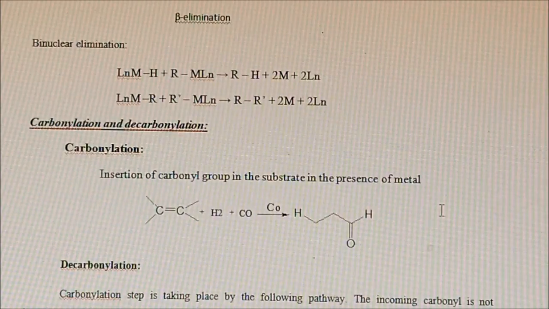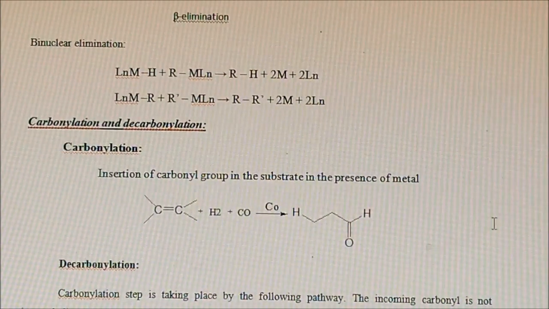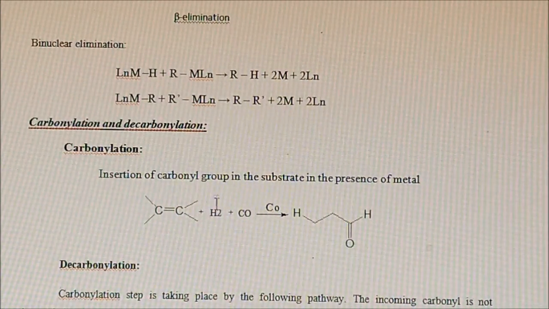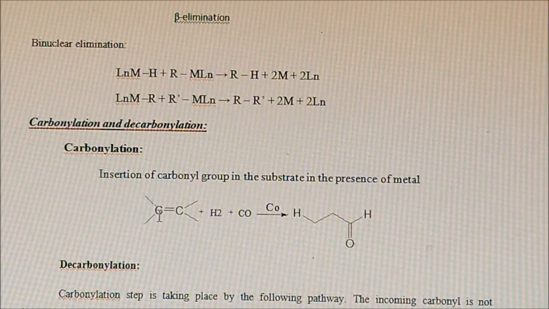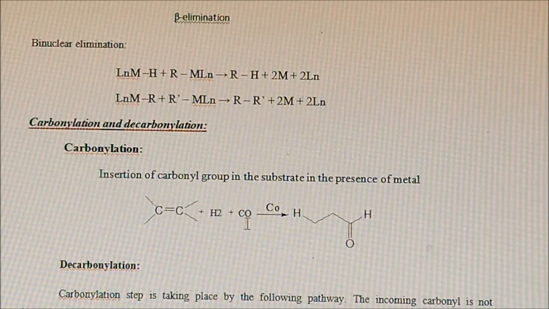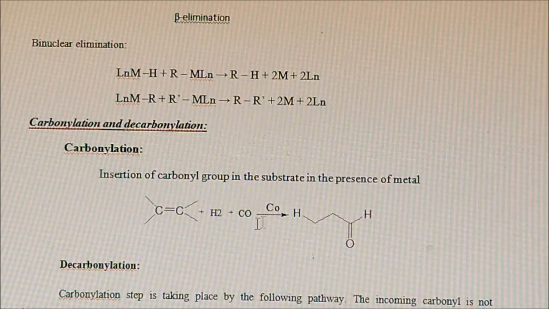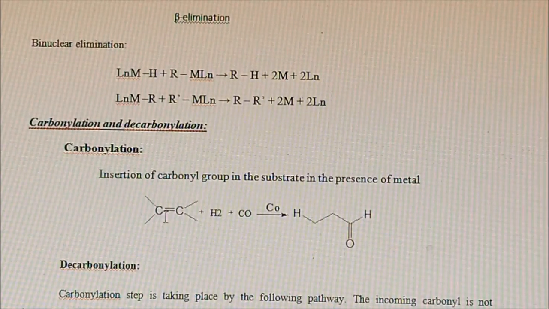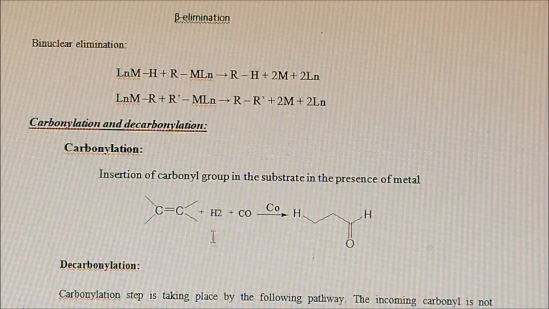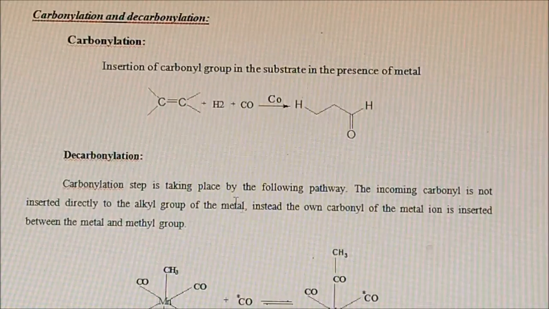Then let us come to carbonylation and decarbonylation. First, let us look at carbonylation. It is a simple carbonylation reaction when we have a carbon double bond carbon and we want to introduce a carbonyl group in the presence of cobalt. We have to carry out this reaction along with hydrogen. After that this hydrogen will be split and distributed onto the carbons, first this carbon and second carbon, then the third carbon will be the incoming carbonyl. Then let us come to the decarbonylation.